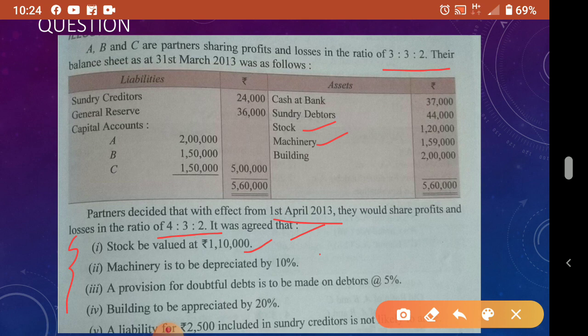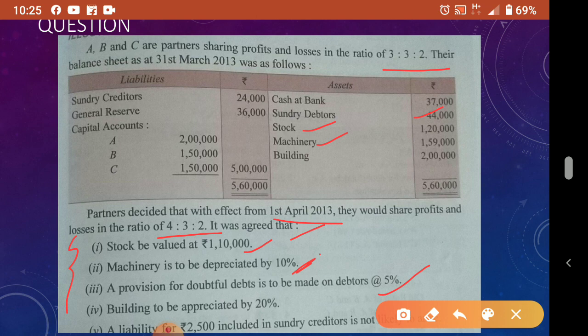On 1,59,000 you have to calculate 10 percent. So 15,900 will come. That also is a decrease in asset. So stock is decreasing, machinery is also decreasing. Now provision for doubtful debts is to be made on debtors. On debtors 44,000 is there, so 5 percent on debtors. Debtors are also an asset. When you make a provision or when there are bad debts, what will happen? The debtors will decrease. When you make more and more provision, the debtors amount will decrease. That also we can see as a decrease in asset.